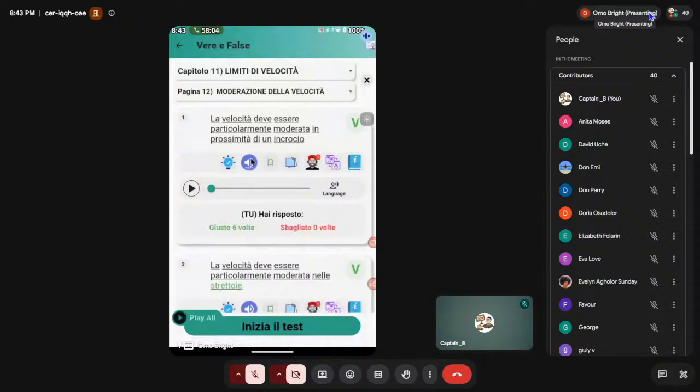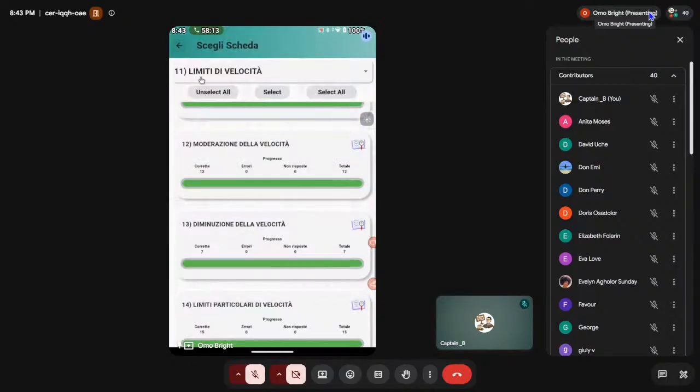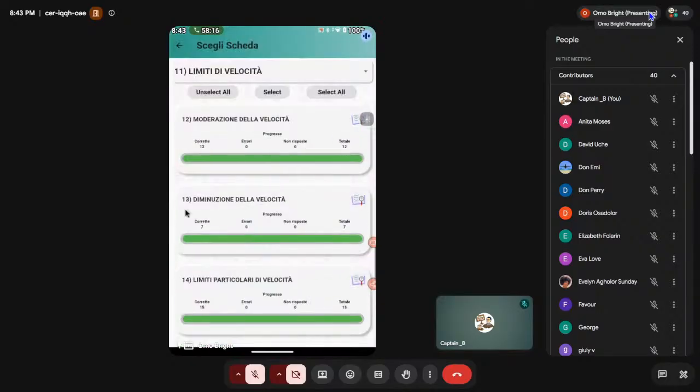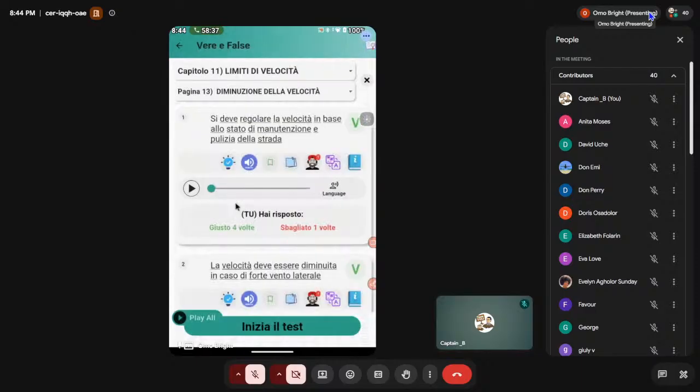Okay, thank you, sir. Do you understand? Yeah. Okay, any other person there? Right. Everybody understands this, right? Good. Number 13 says diminuzione della velocità. Moderazione, moderating your speed. Now we just finished that. Diminuzione, diminution means reduction of your speed, just like number 12, okay? Pay attention. Number 1.